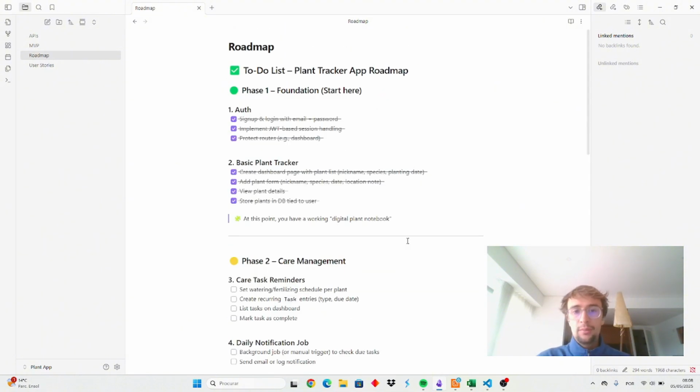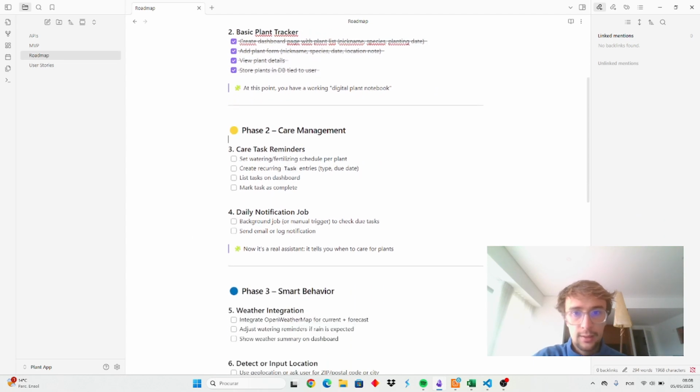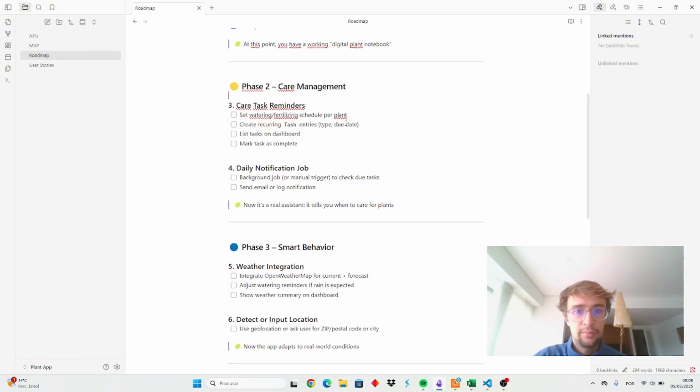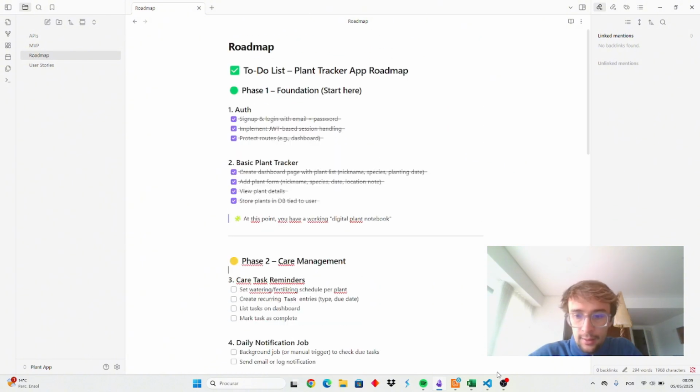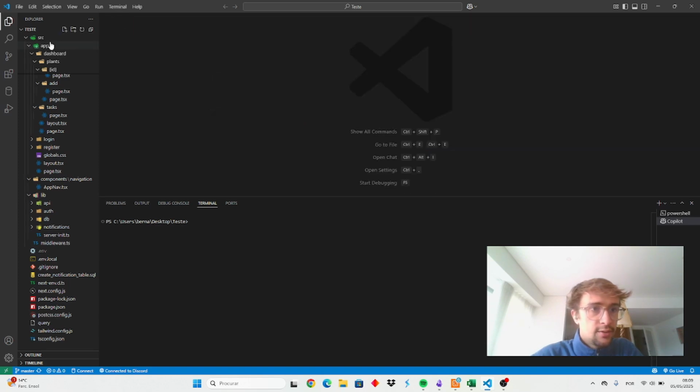And yeah, pretty much during the weekend, what I was doing was I finished this first phase and registered new users. I've also configured the database. Also, I've created some basic dashboard, which I'll show you guys later. And pretty much during this week, I'll be working on these phases. So yeah, let's go into VS Code so I can show you the project.